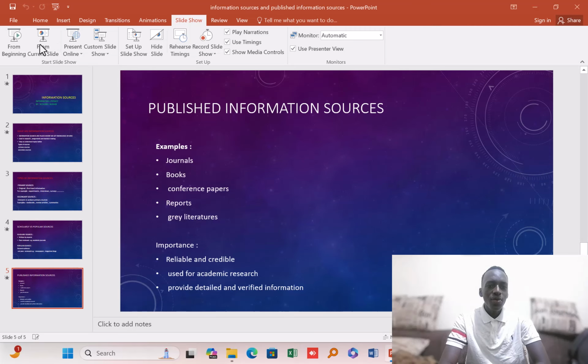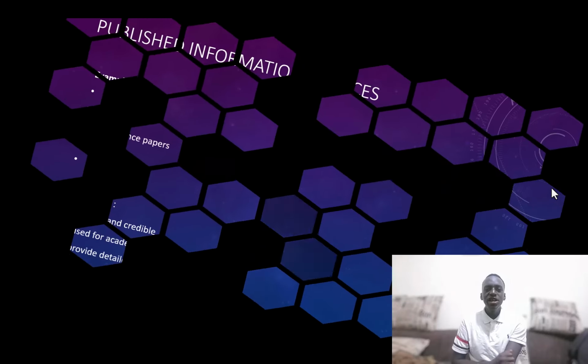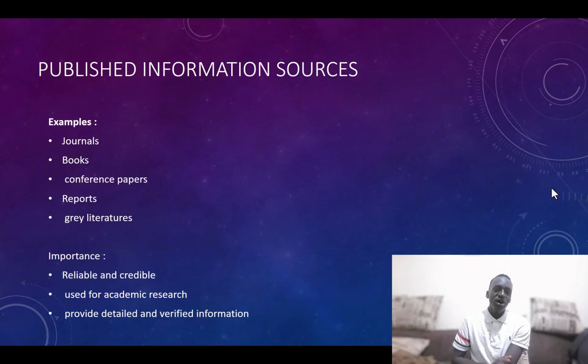An example of published sources: we have journals, books, conference papers, reports, and literature reviews. How is having a published source very important?